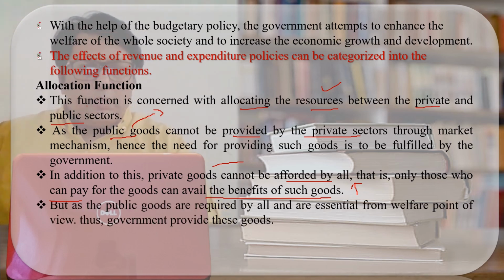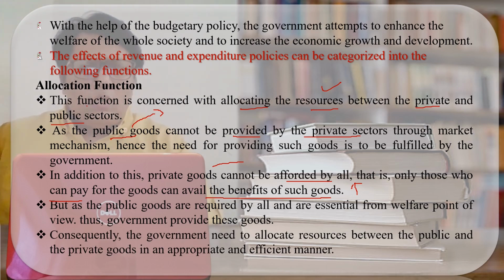So it is also the responsibility of the government to manufacture or provide the goods which the common people cannot purchase at a high cost. So through the revenue and the expenditure policies, the government makes available to the people the goods which the private sector cannot provide to them at a lower price.